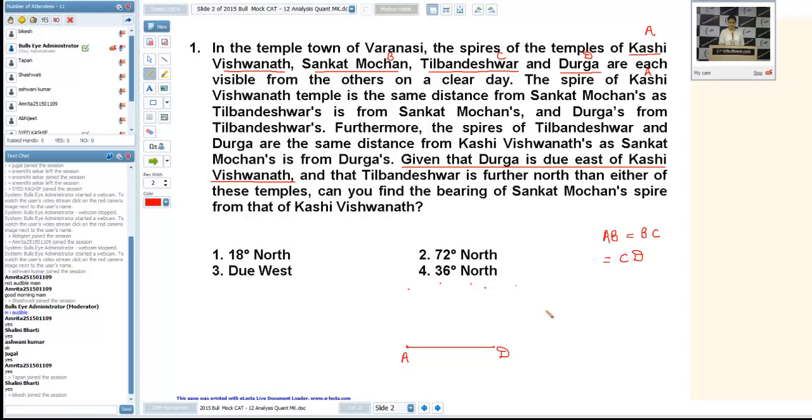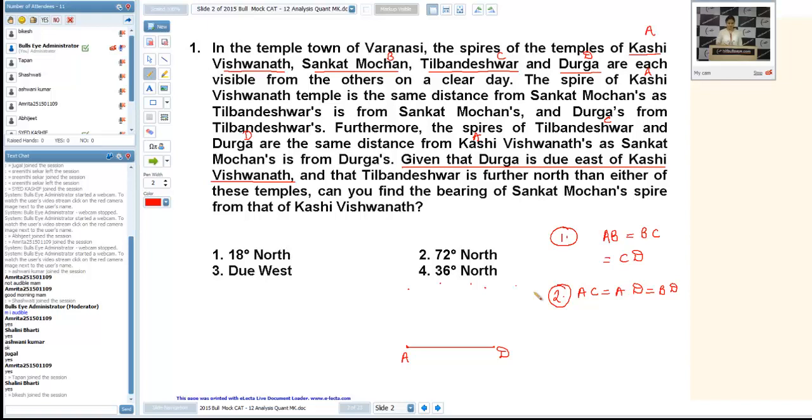Now furthermore, the spires of Tilbandeshwar and Durga are the same distance from Kashi Vishwanath as Sankat Mochan is from Durga. Once again, the spires of Tilbandeshwar, it means C, and Durga, which is D, are the same distance from Kashi Vishwanath, it means A. So the meaning of this line is AC is equal to AD is equal to BD, since Sankat Mochan from Durga means BD. So these two conditions are given.